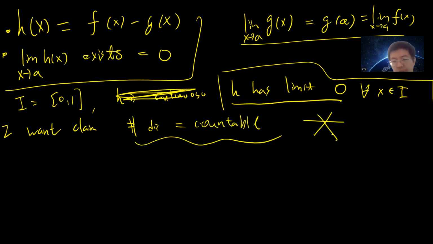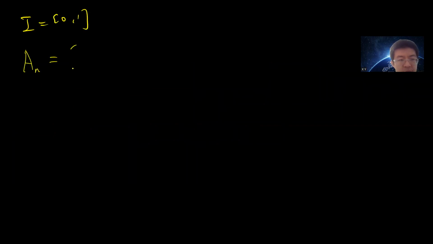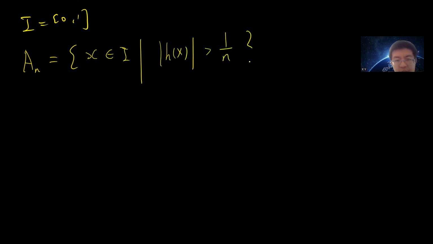If I show this is true, that means that the function does not exist, because by definition, if f is nowhere continuous, then it should have uncountably many discontinuity points, right? But I will show that the number of discontinuity points is at most countable. Okay, so the reason is the following. You consider the closed interval, right? So now you can define a set. Let's call it A_n to be the set of x belonging to the interval such that the absolute value of h of x is greater than 1 over n.